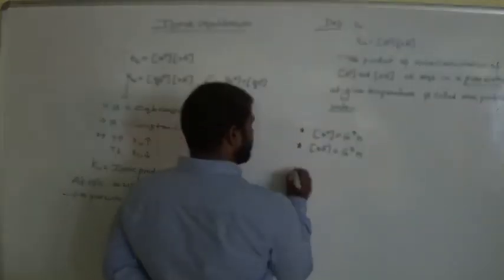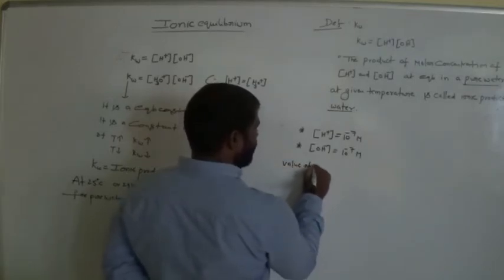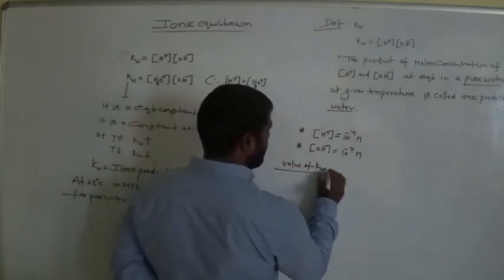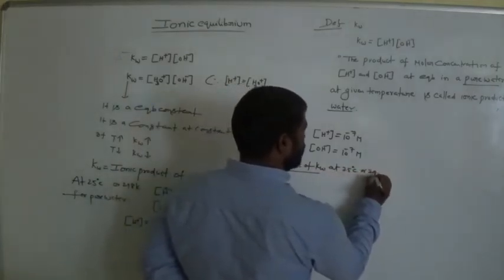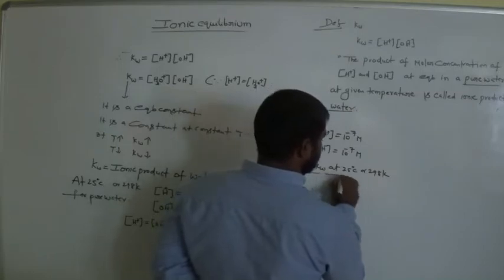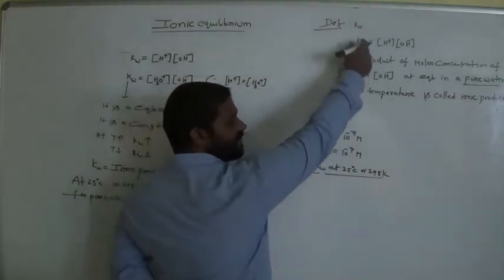Next, come to the value of Kw at 25 degrees Celsius or 298 Kelvin. So what is the expression?